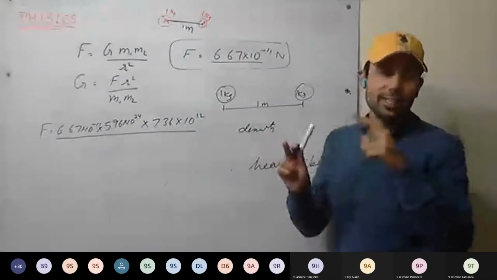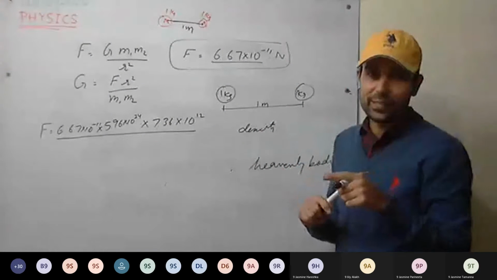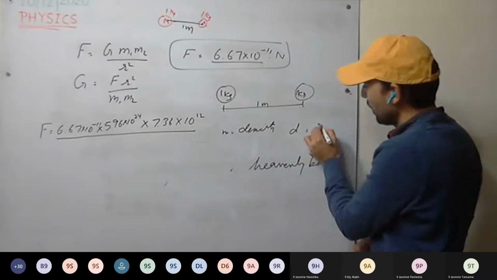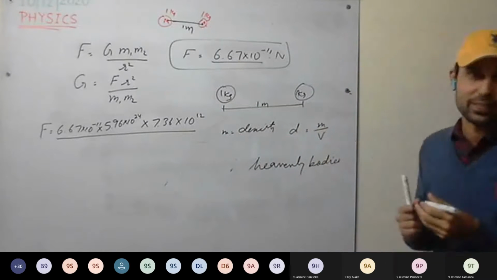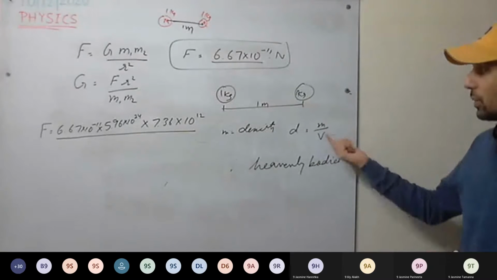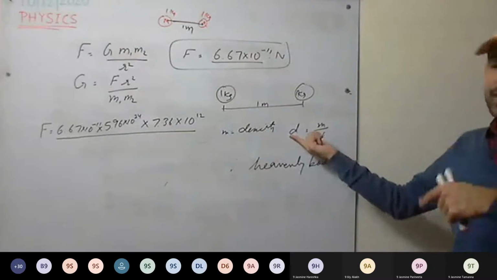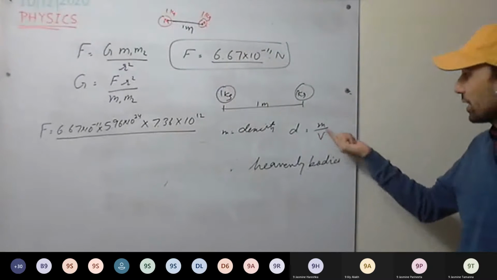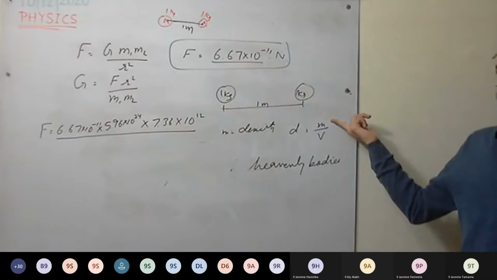Density equals mass upon volume. So density we have calculated and volume we have calculated, and using this they have calculated the mass.